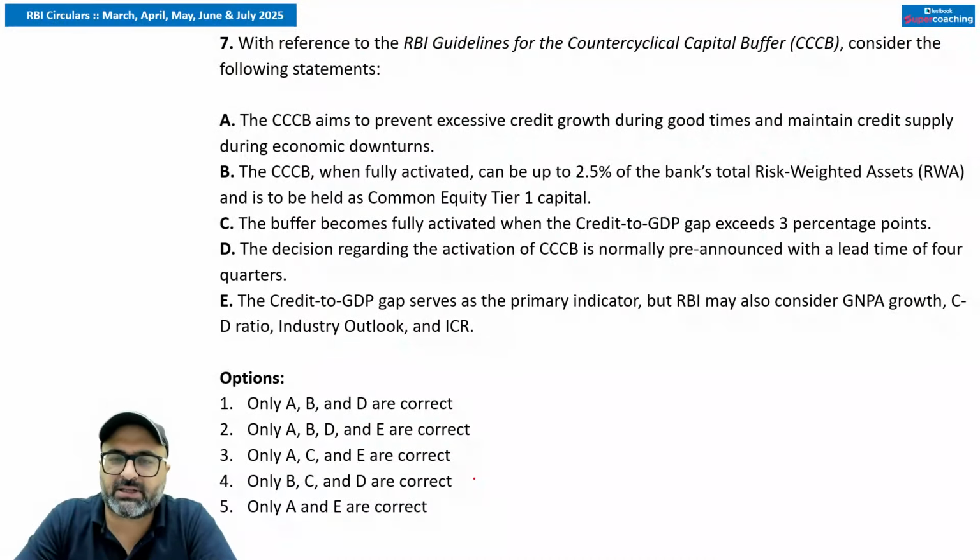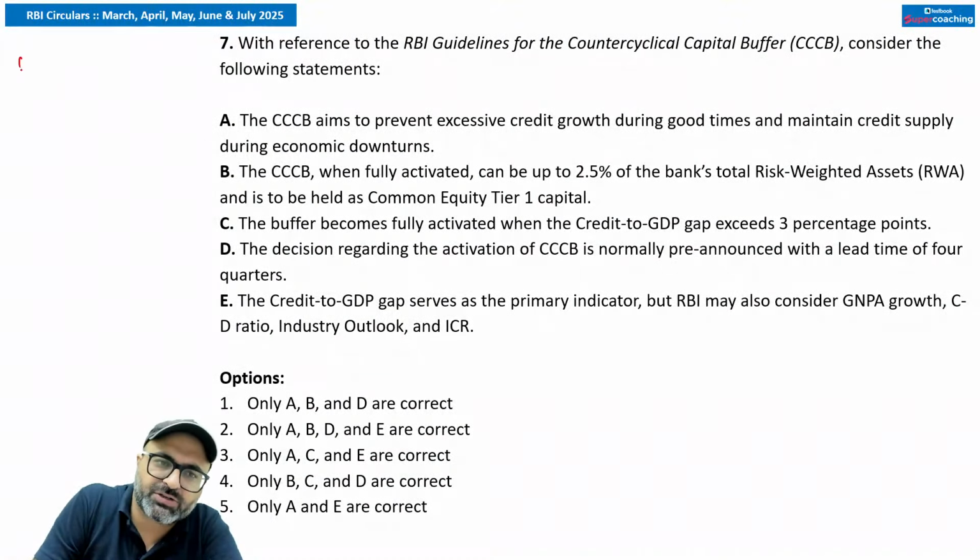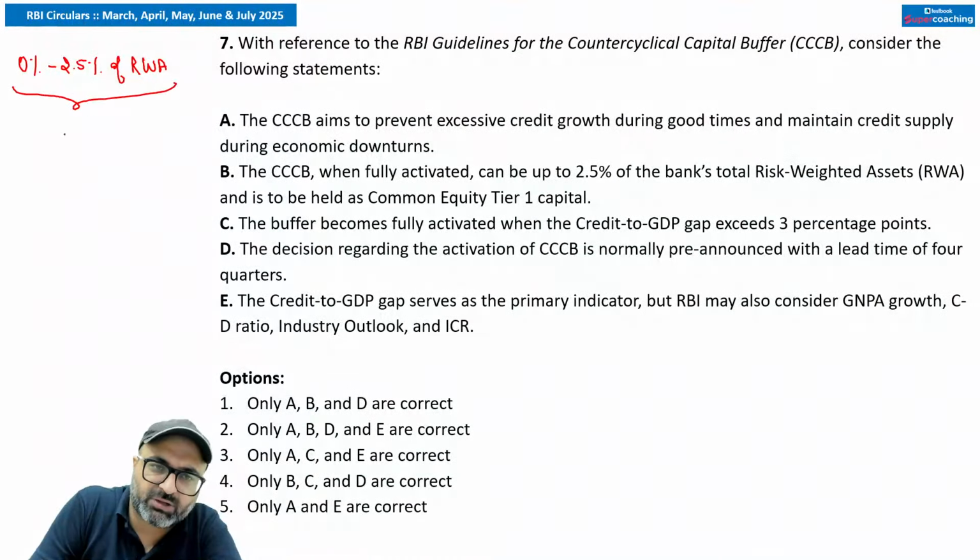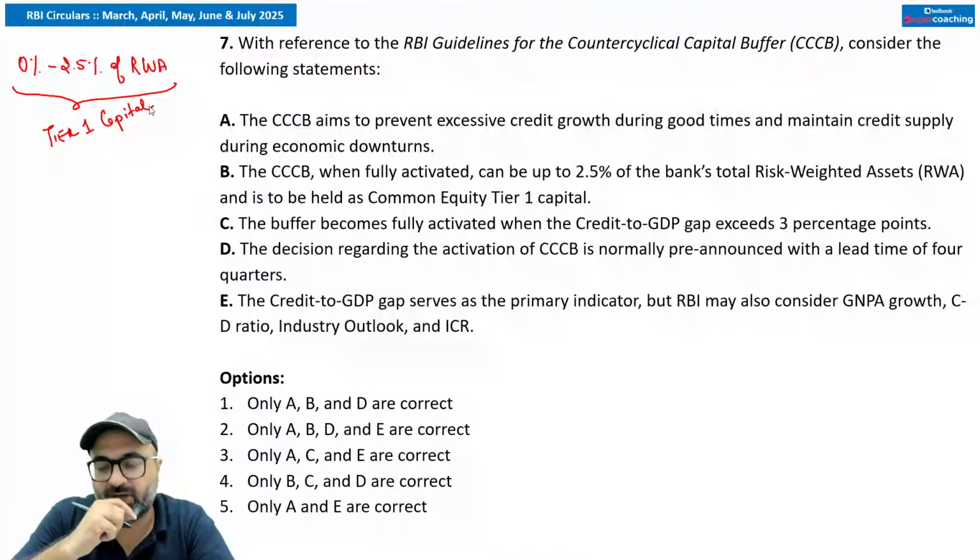अगला क्वेश्चन काफ़ी ज़्यादा इंपॉर्टेंट है, इस पर थोड़ा टाइम भी इन्वेस्ट करना चाहूँगा because this is something which is important with respect to your examination, that is counter cyclical capital buffer. So counter cyclical capital buffer was introduced back in Basel III, where banks are asked to maintain counter cyclical buffer in a range of 0 to 2.5% of RWA, and it is also maintained out of the tier 1 capital only.